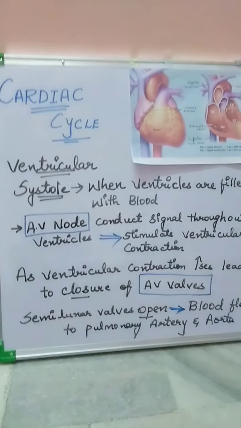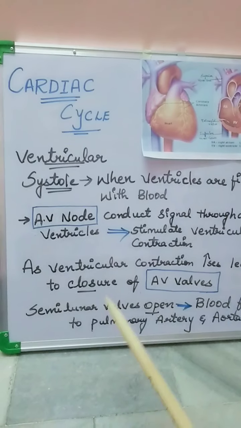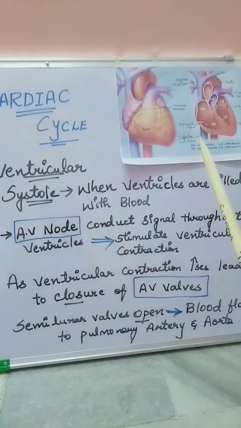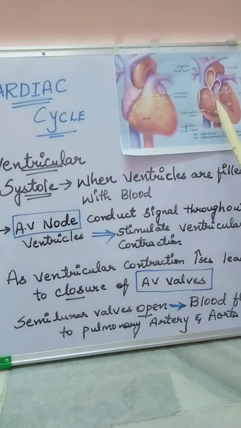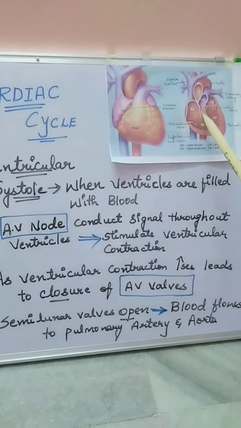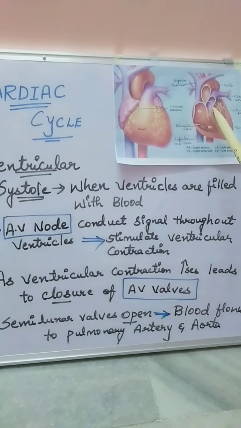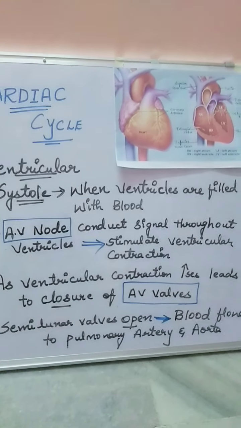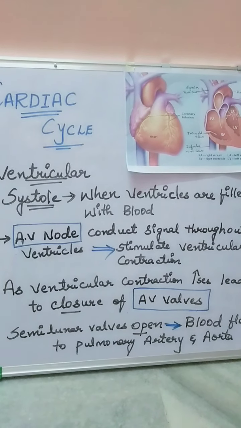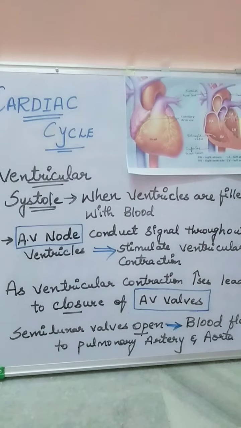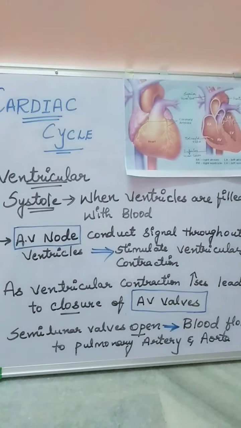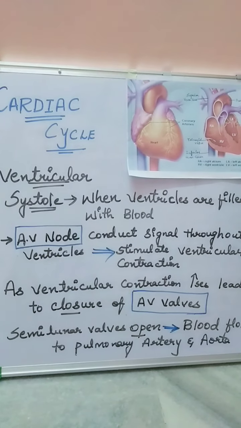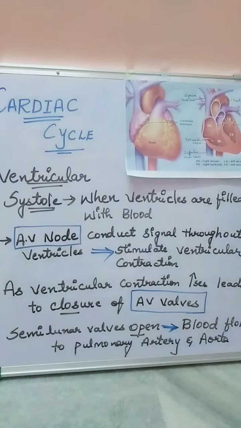As the AV valves get closed, the semilunar valves open. The semilunar valves are present over here. When they open, this leads to the flow of blood into the pulmonary artery. As we discussed in the previous video, almost all arteries carry oxygenated blood from the heart to different parts of the body.